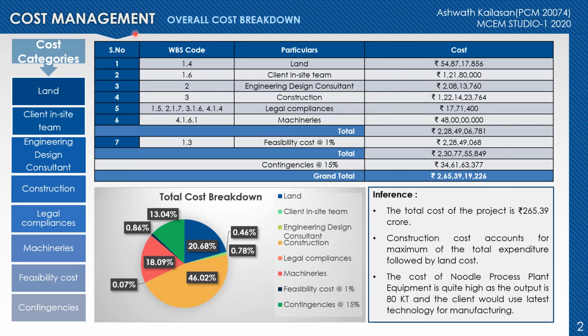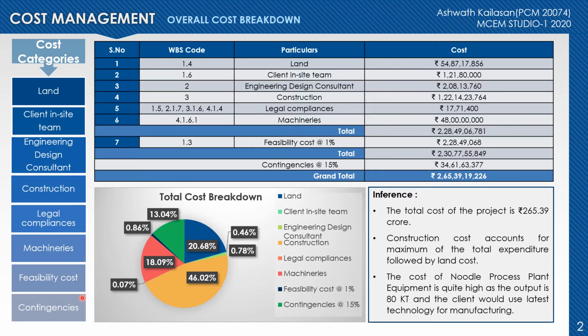Cost management. In cost management, we identified various components of the project to which the costs are associated. The various components are like land, the client's inside team, the engineering design consultant, the construction activities, the legal compliances, the machineries, the feasibility consultant involved, and the contingencies.